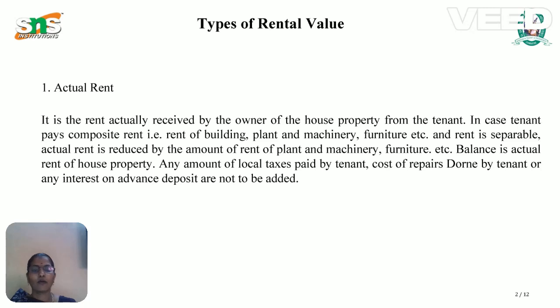These are the types of rent we have, and we have to classify them based upon the amount we are receiving. Okay, the first type is actual rent.